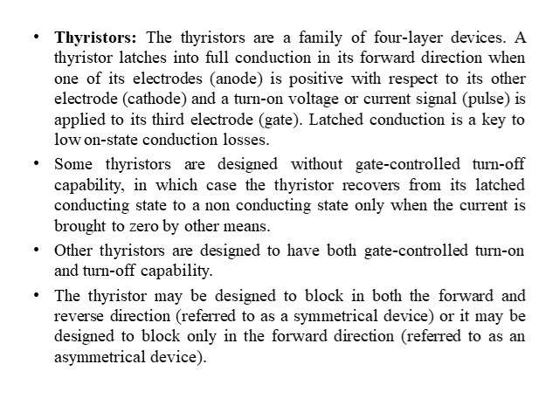So we can control transistors or thyristors depending upon voltage signals or current signals, and these voltage signals or current signals are mainly generated using pulse width modulation. So the thyristor will be in the forward direction when one of its electrodes, that is the anode, is positive with respect to the cathode, and a turn-on voltage or current signal is applied to the third terminal, that is the gate. The latch conduction is key to low on-state conduction losses.